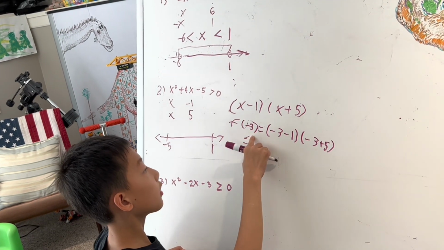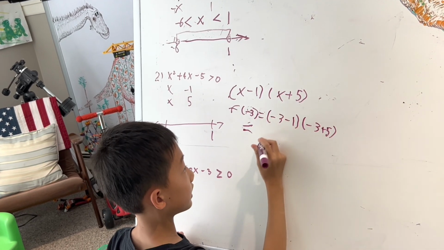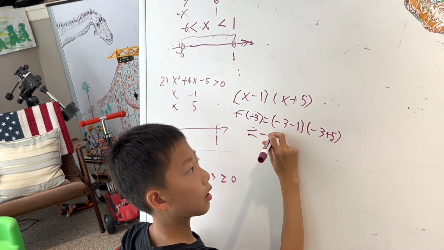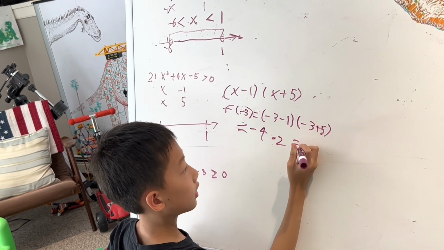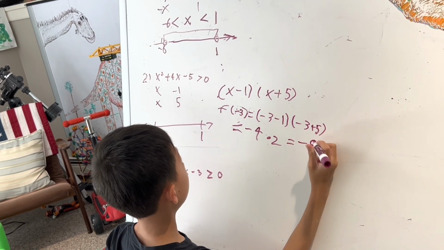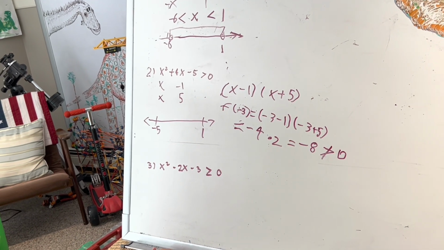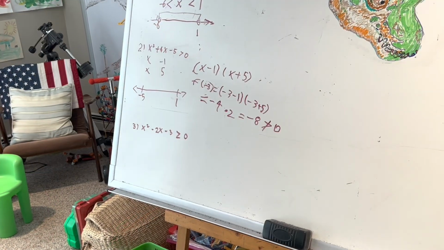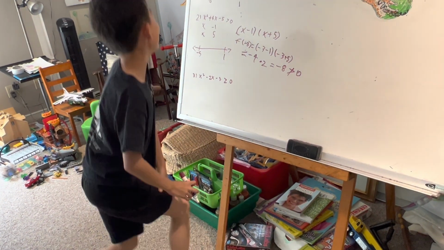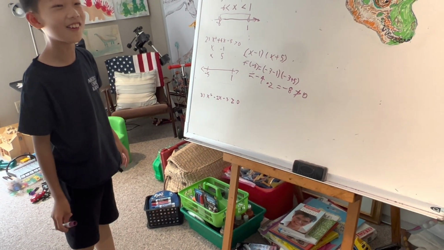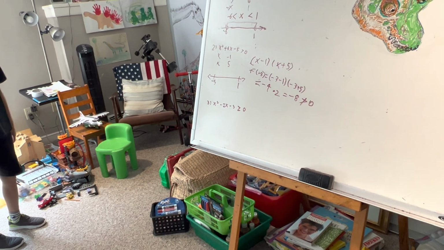So now I'm going to try to make it greater than 0, but I'm not going to know until. So I'm going to do -4 times 2 goes -8, which is not greater than 0. So that can only mean one thing. If I can't choose any number in that one, then that means instead of being in the city hall, we'll have to go all the way to the end of the Pacific Ocean.